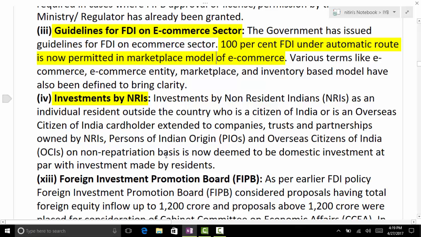Godown. Inventory based, you have the inventory means you have the stock in the godowns, right? I think marketplaces like Amazon and these companies, they don't have their own inventory. They are not buying, basically they are allowing the vendors to deal with them directly. Flipkart is using the inventory based model.